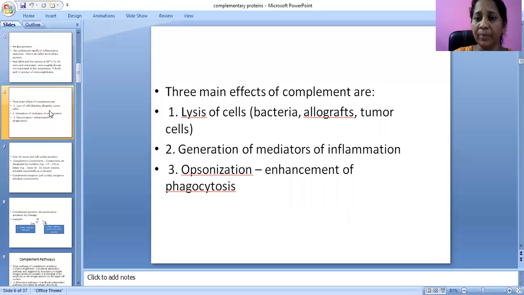The three main effects of complement are, first, lysis of cells, bacteria, allografts, and tumor cells; second, generation of mediators of inflammation; and third, opsonization, that is enhancement of phagocytosis. So the three effects are lysis of the foreign body, whichever it may be, generation of mediators of inflammation, and opsonization.